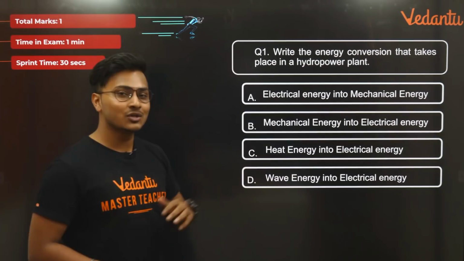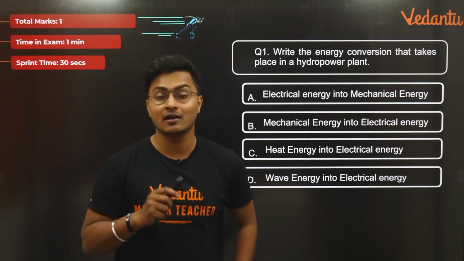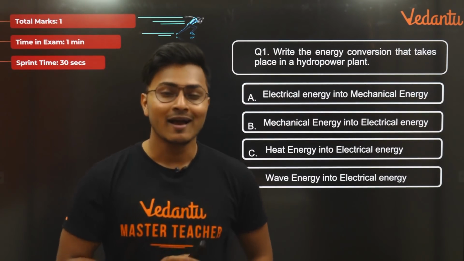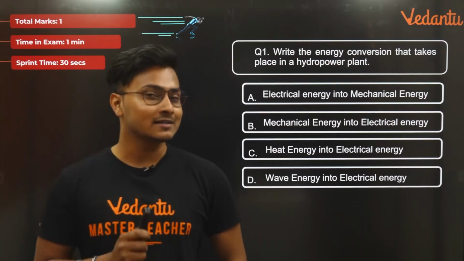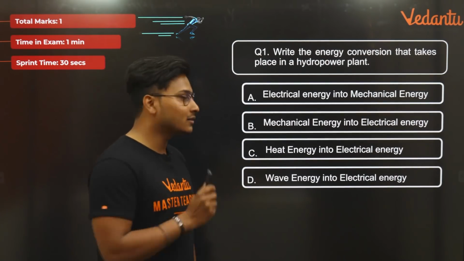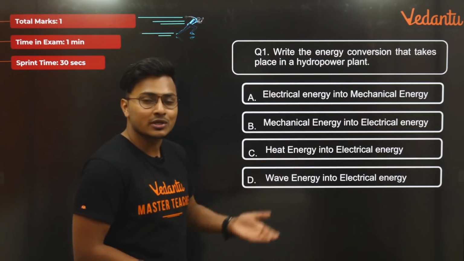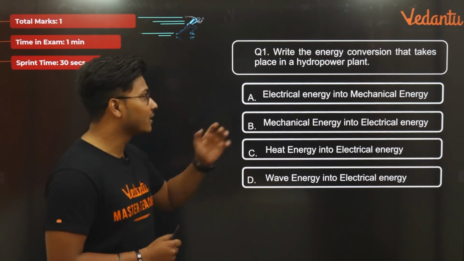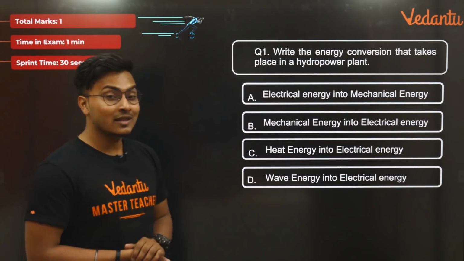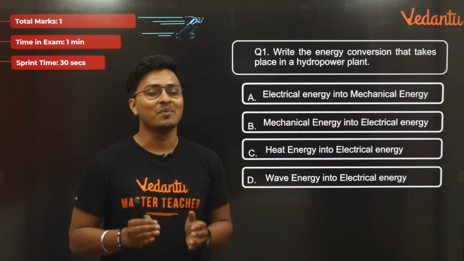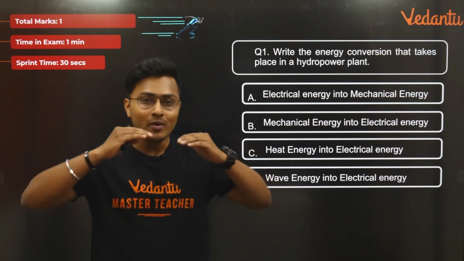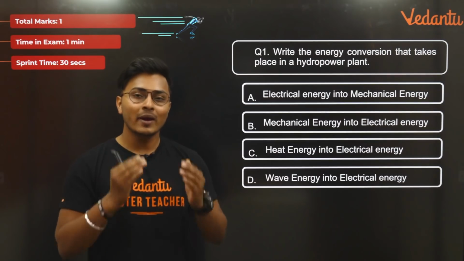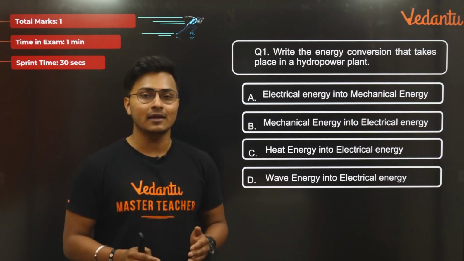Let's go ahead and solve the first question for today. As you notice, this question is for just 1 mark, coming from sources of energy, which you can do in 1 minute in examinations, but here we'll take only 30 seconds because there are options, and this is a very simple question. Look at it. Write the energy conversion that takes place in a hydropower plant. How easy is that question? 2018 board paper, super easy in terms of physics.